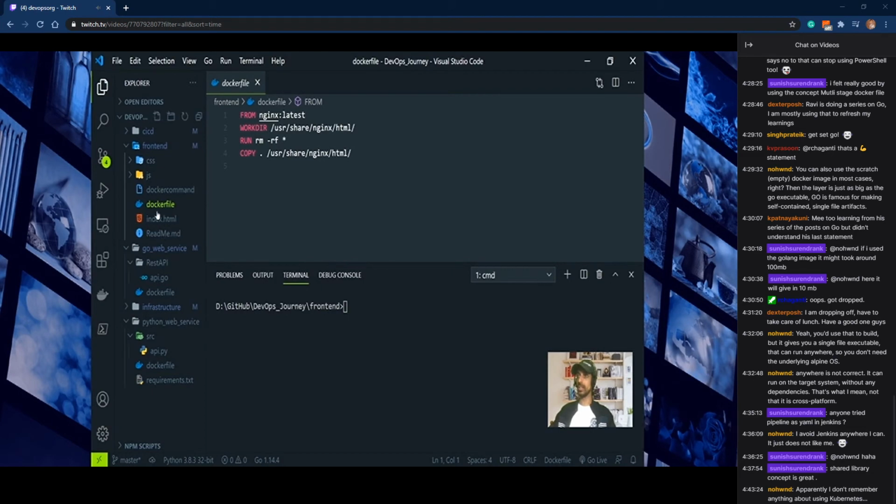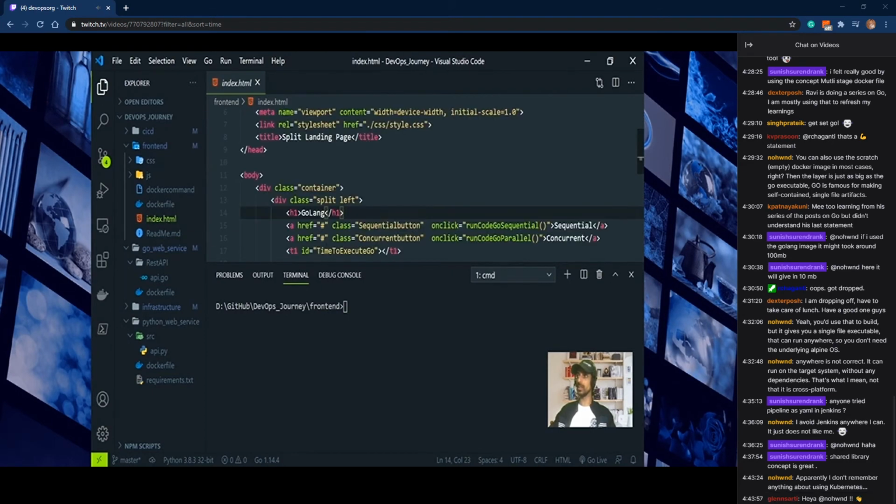I can do some changes in the index.html. I will change the Golang name into Golang test for now.